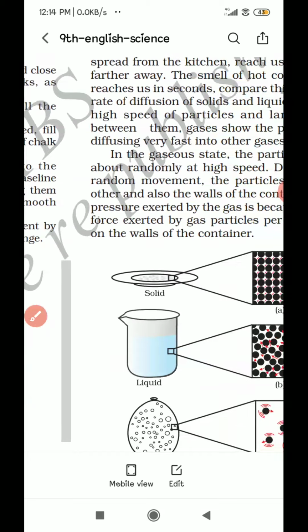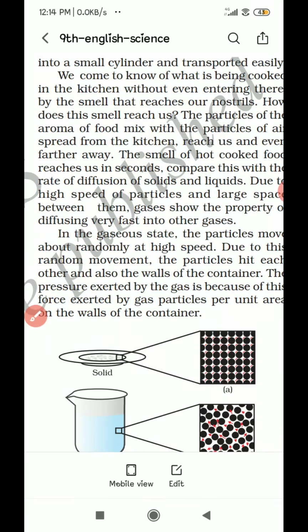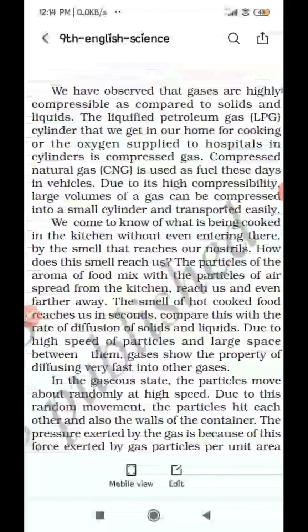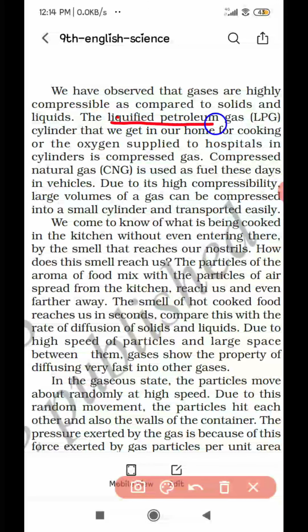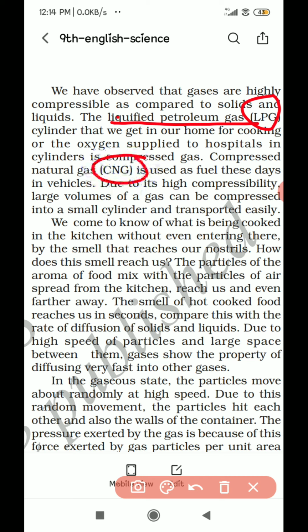And one thing you have to remember, since gases are highly compressible, they are used in our kitchens as liquefied petroleum gas, that is LPG. The cylinders we use for cooking stoves are filled with liquefied petroleum gas, and the vehicles we ride, bikes and motorcycles, use CNG as a fuel. So gas has very high compressibility, so it is used as LPG as well as compressed natural gas as a fuel.